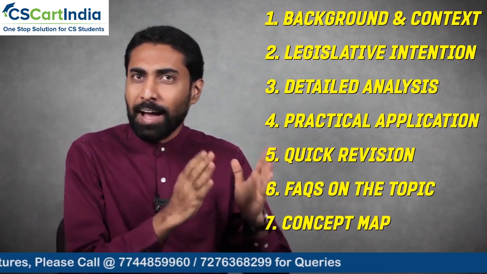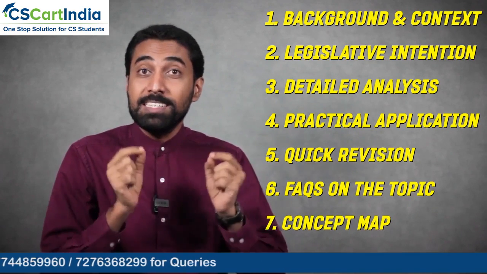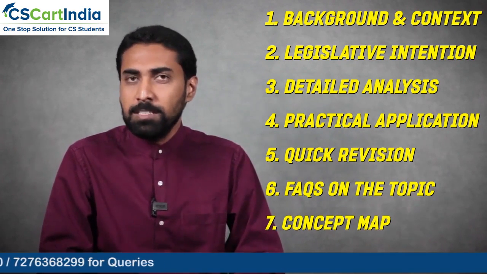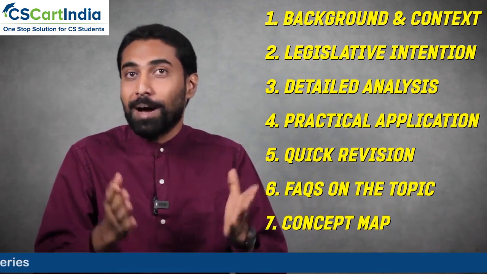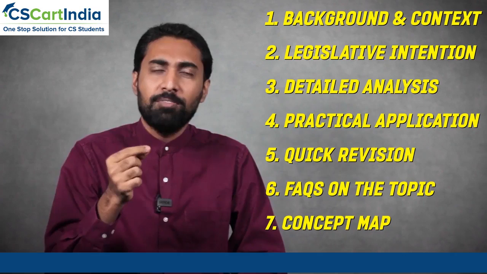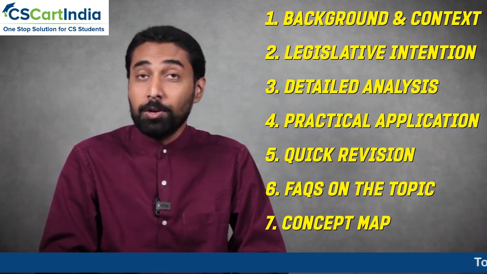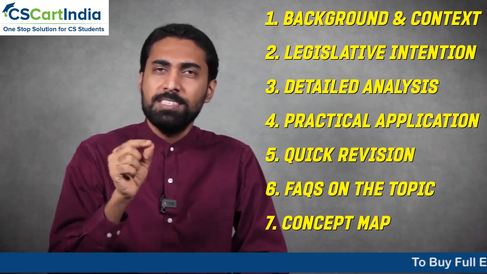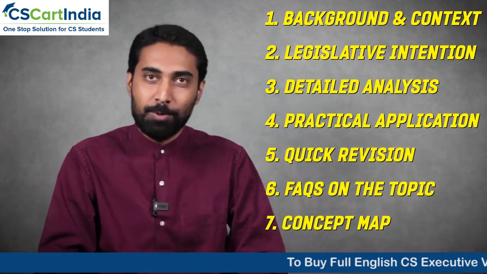The structure of this lesson is going to be divided into 7 parts. The first one is the background and the context of section number 1. Then we go into the legislative intention. That means what was in the mind of the people who drafted the law, that is the Parliament of India. Why did they draft section number 1 in the manner in which it is there right now? Then we go into the detailed analysis of every single sentence, comma, punctuation of the provision of section number 1.